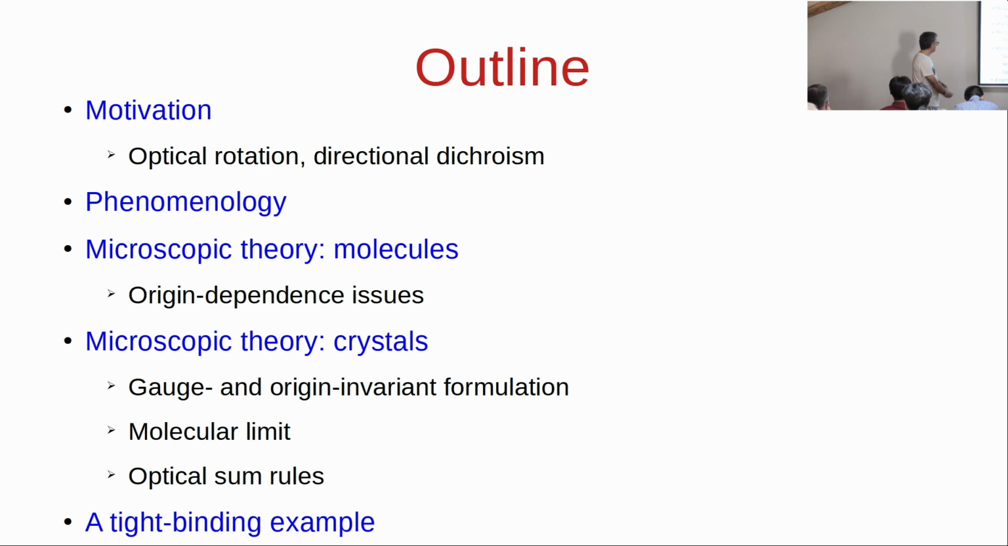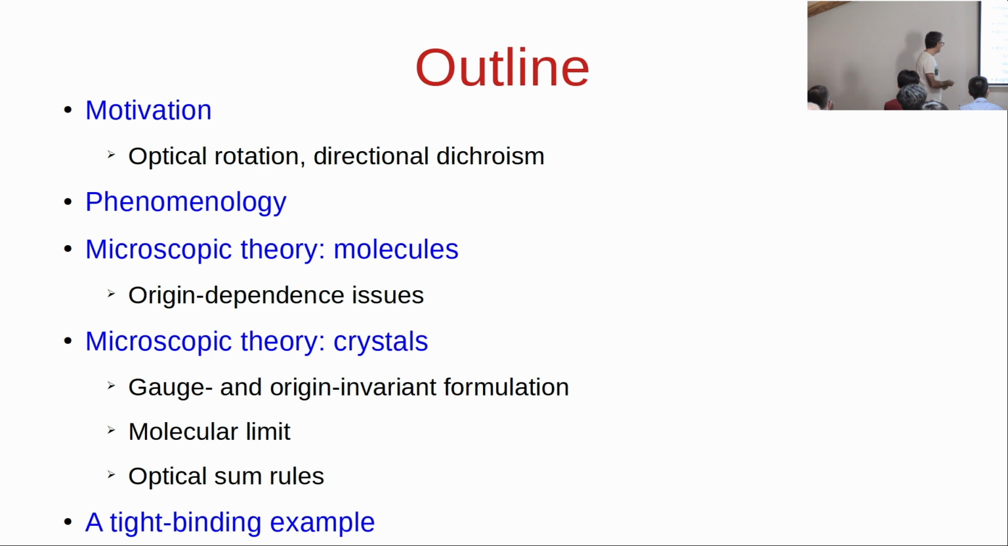So here is an outline. I'll start with the motivation. I'm talking about optical responses in non-centrosymmetric crystals, and optical rotation is one of them, and directional dichroism is the other. I'll start with some phenomenology. And these things have been studied a lot in molecules, so I will review the microscopic theory that the quantum chemists have developed. There are some interesting origin dependence issues that I will touch upon.